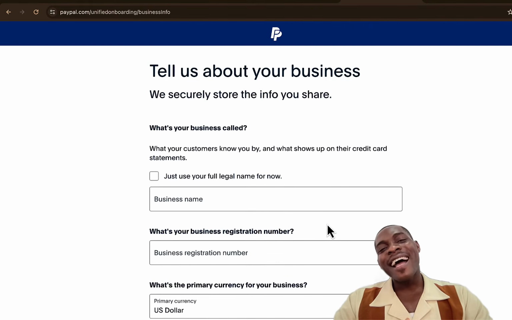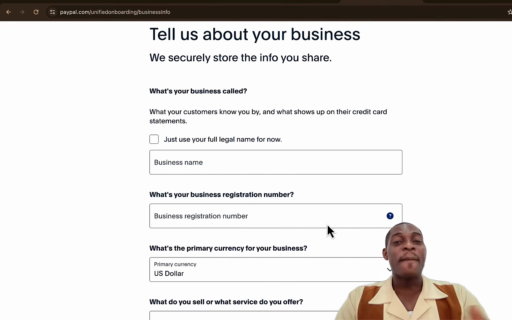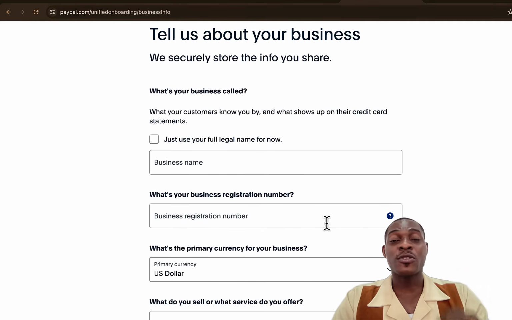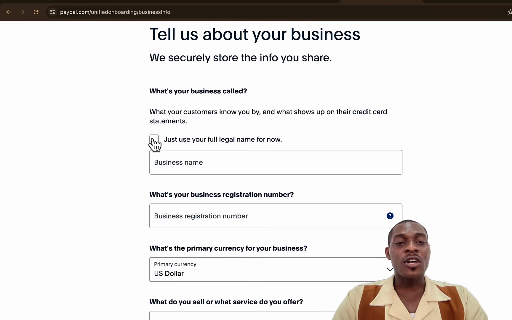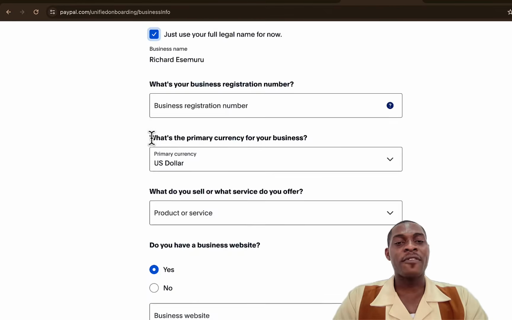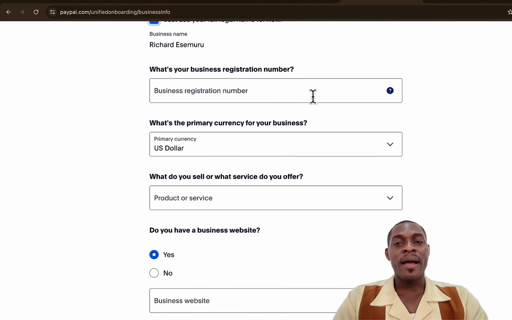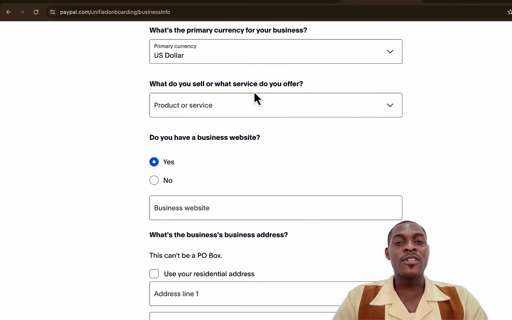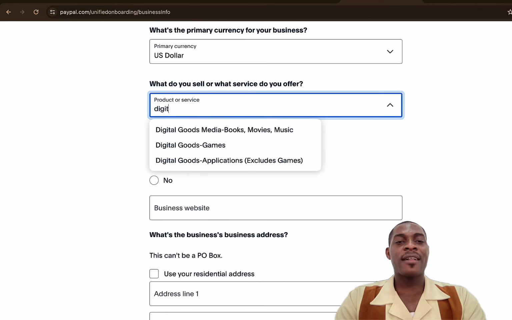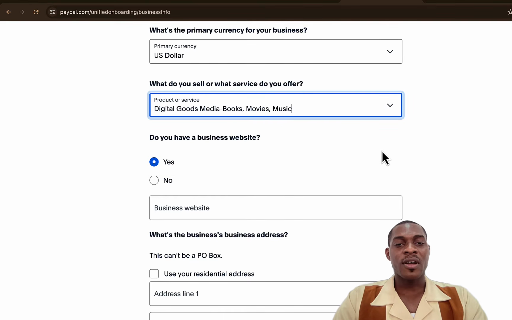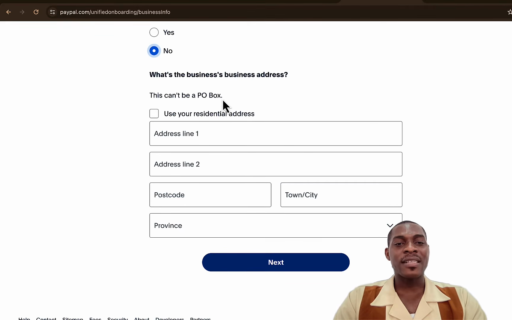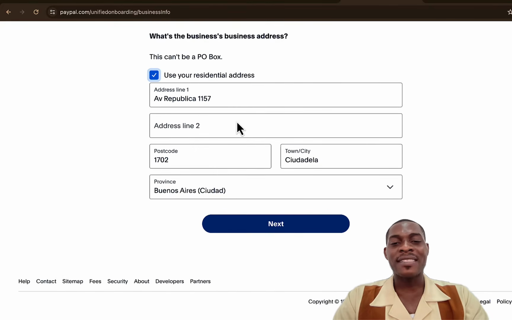If you have entered wrong information, it is not going to allow you to pass that step. But as you see, because we have put in valid information, it has given us the opportunity to pass that step. So now click on just use your full legal name for now. What's your business name registration number? You can ignore that. What's the primary currency of the business? Dollar. What do you sell? Just put digital books or services. Do you have a website? No. Then what's your business address? Use your residential address. Click on that and then click on next.